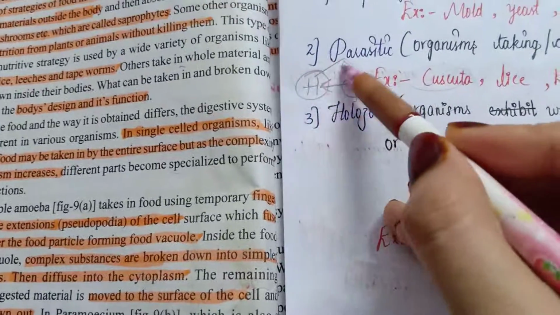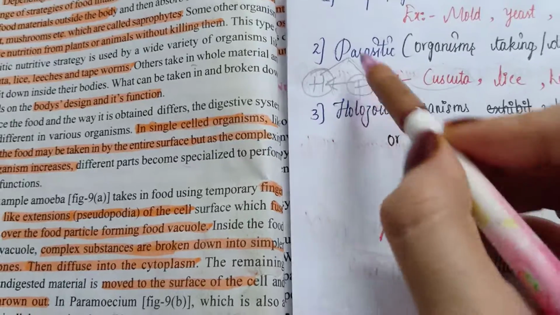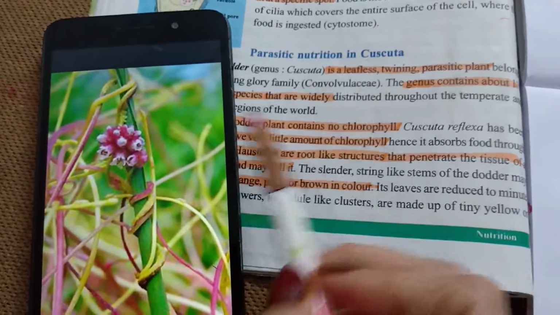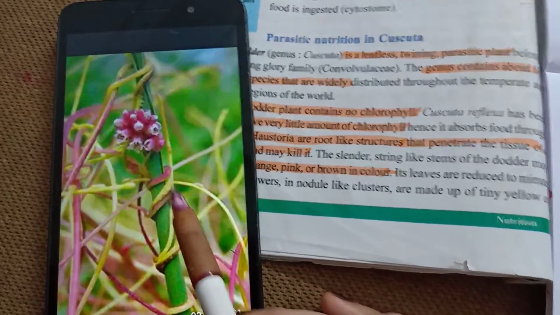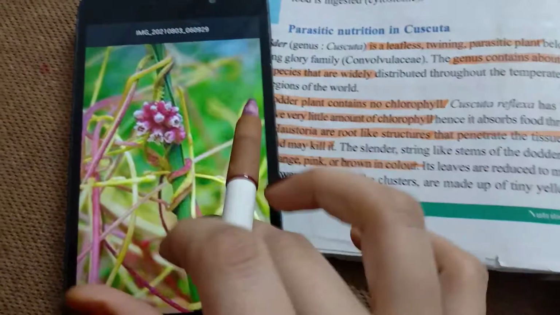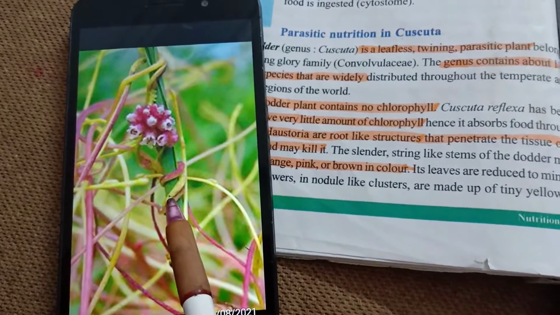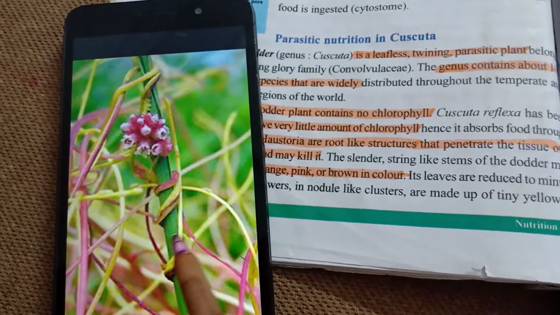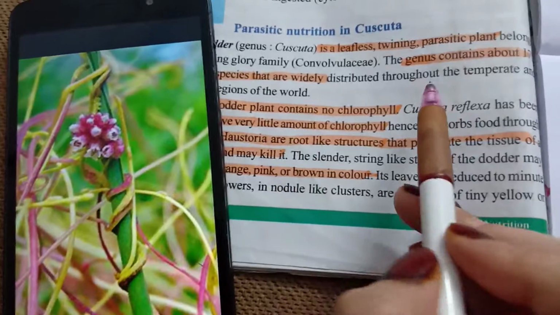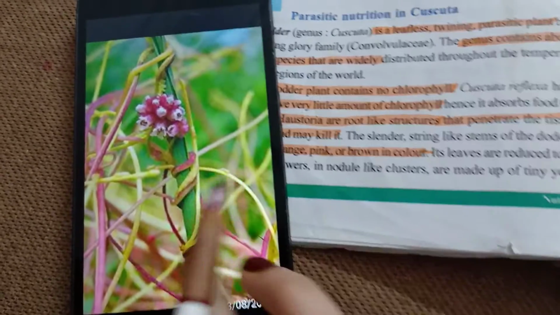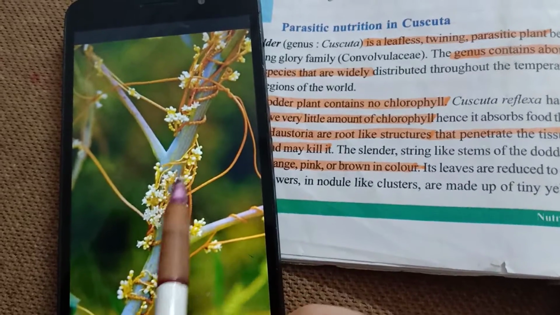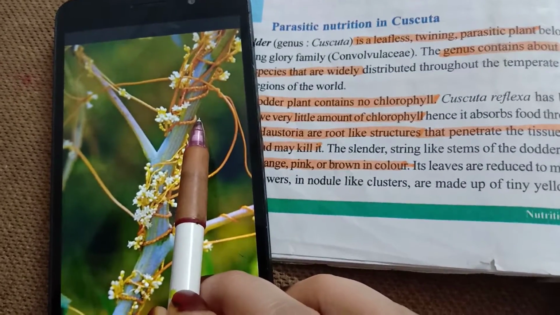Parasitism is nothing but two sides, right? As I said, host and parasite. Twinning is nothing but the plant twining, meaning covering the host plant. This is our host plant, and this is the parasitic plant, that is the Cuscuta. It will twine the host plant completely. See, same as over here also, the host plant will be twined by the parasitic plant.